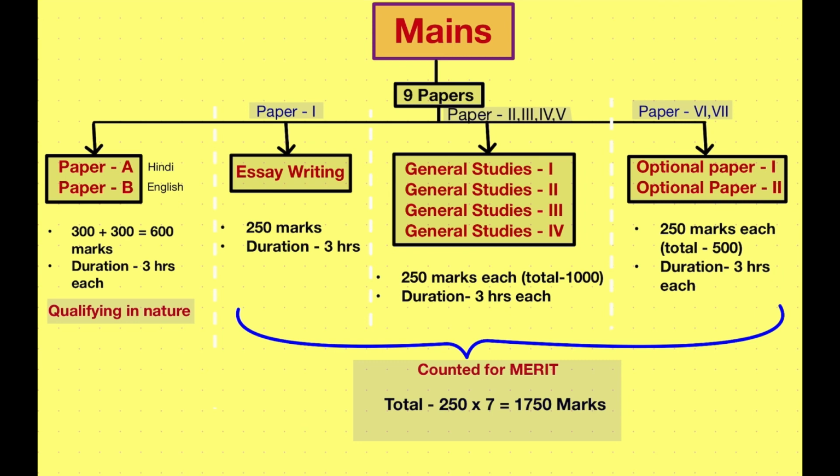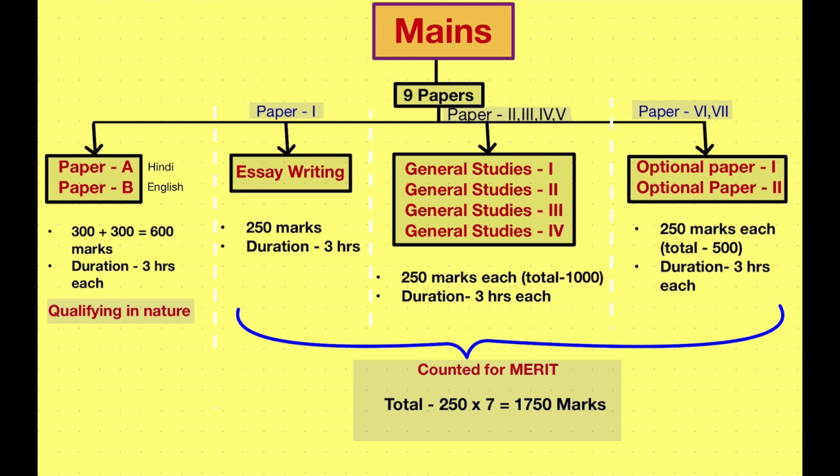Then next we move on to the general studies papers, and in one day 2 papers will happen. General studies 1 is paper 2, general studies 2 is paper 3, general studies 3 is paper 4, general studies 4 is paper 5. For each paper there will be 250 marks and the duration will be 3 hours. Now the total general studies will have 1000 marks.